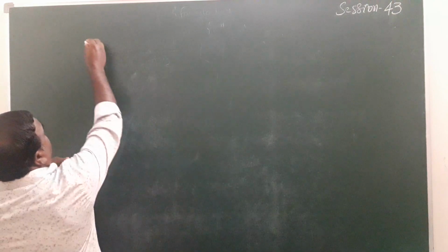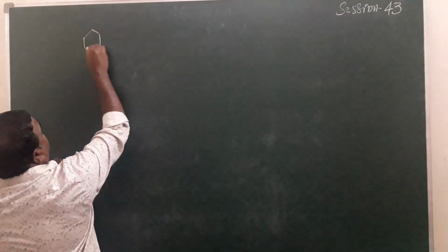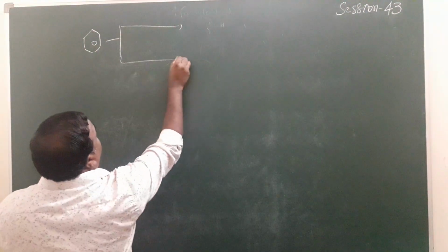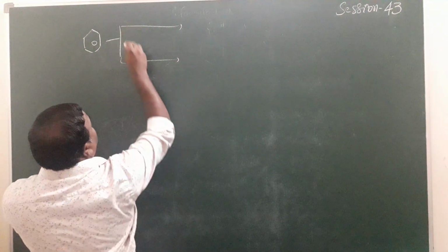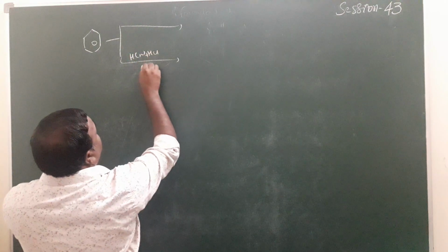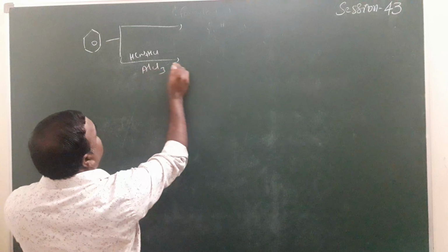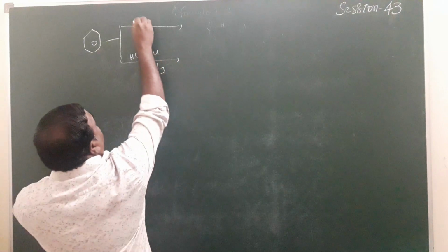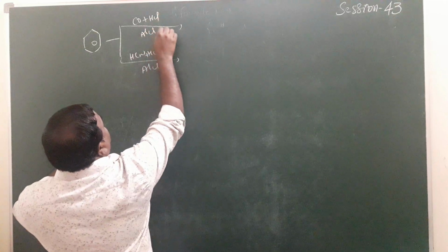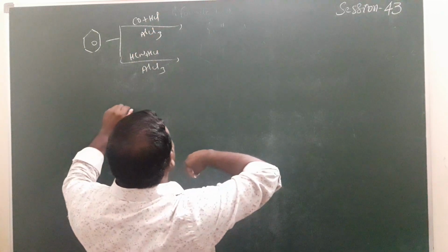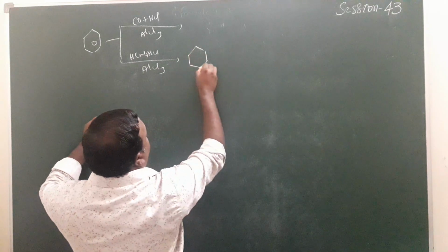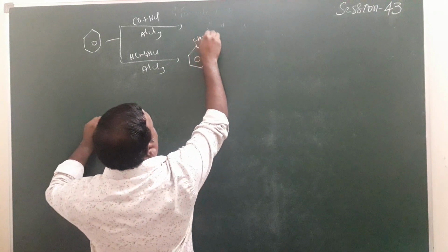Now, a phenol compound is given, a very simple process. With HCN, HCl, AlCl3, or carbon monoxide, HCl, AlCl3, both reactions will form the benzaldehyde compounds.